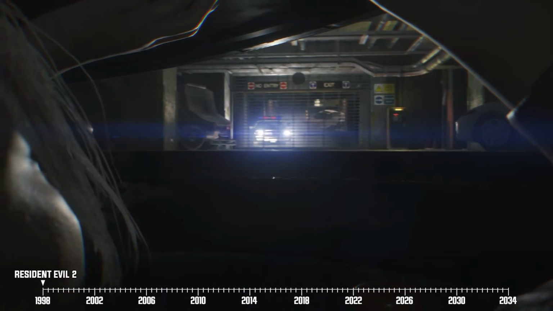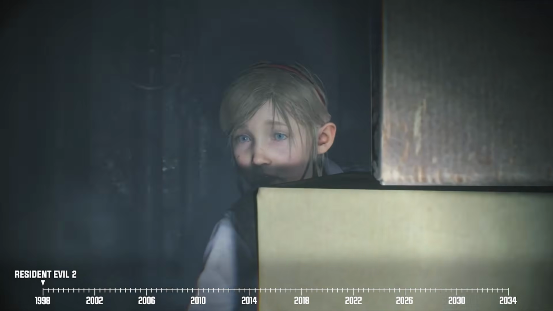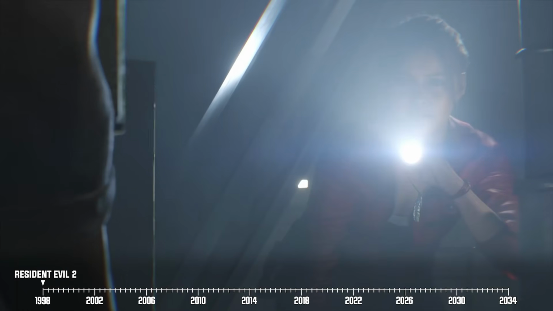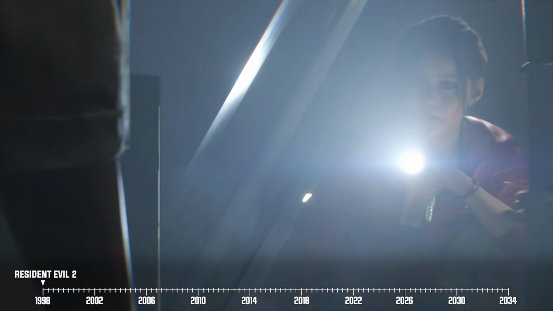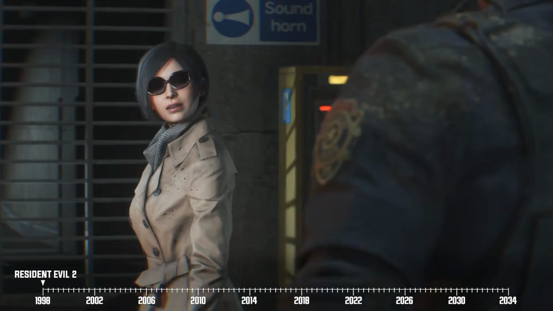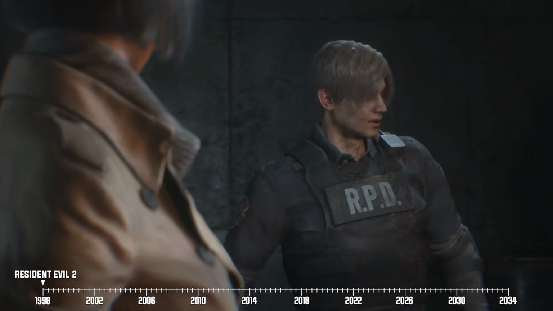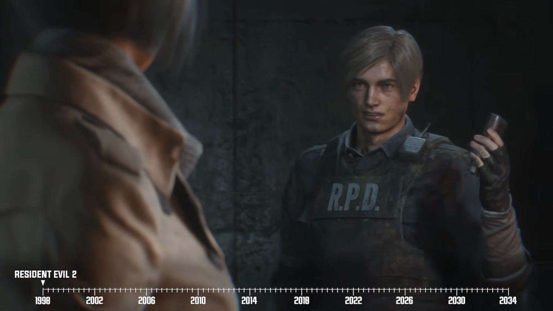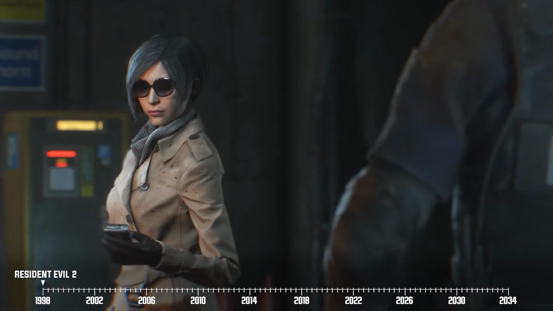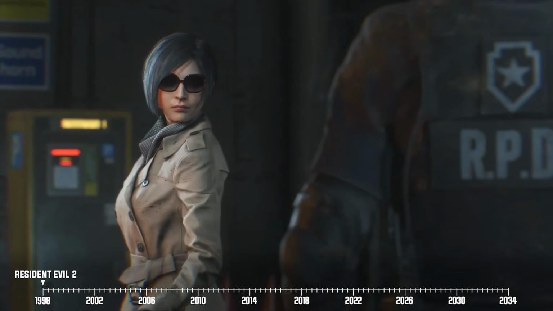of Raccoon City. Along the way, Claire comes across Sherry Birkin, a young girl who's been pursued by a literal monster. On the other hand, Leon meets Ada Wong, a super hot femme fatale, who says that she's been looking for her boyfriend, John, who happens to be an Umbrella Corporation employee.